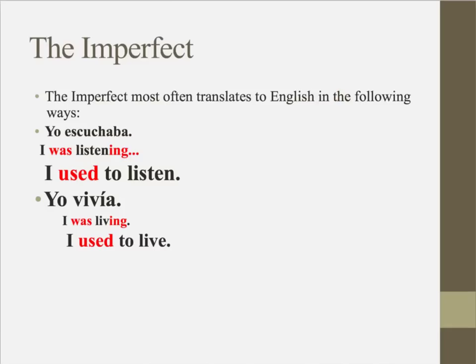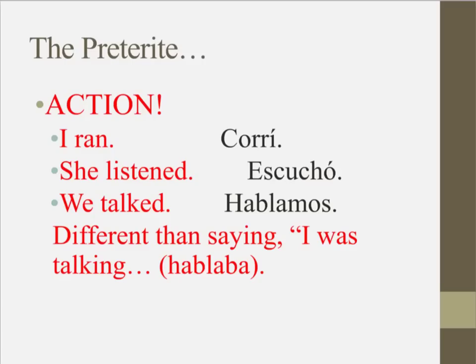The imperfect most often translates to English in the following ways. Yo escuchaba translates to I was listening. This is where we have the was or were, depending on who the subject is, plus -ing. The -ing is the thing that comes at the end. It can also translate to I used to listen. Yo vivía, I was living, or I used to live.